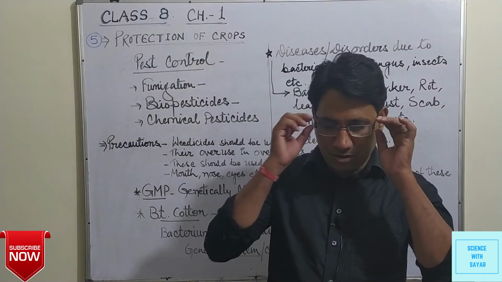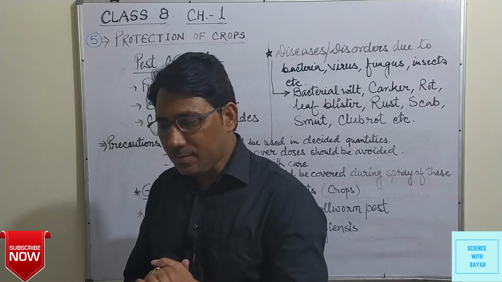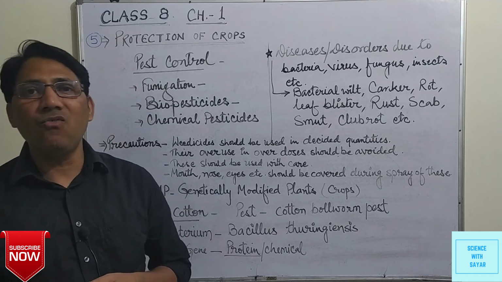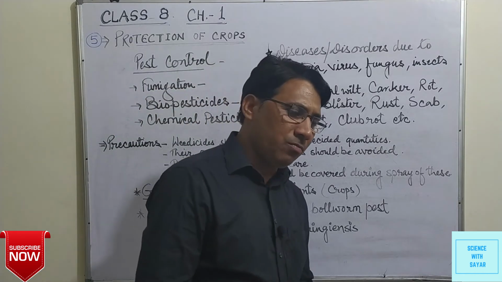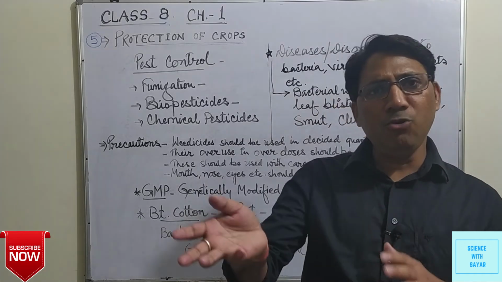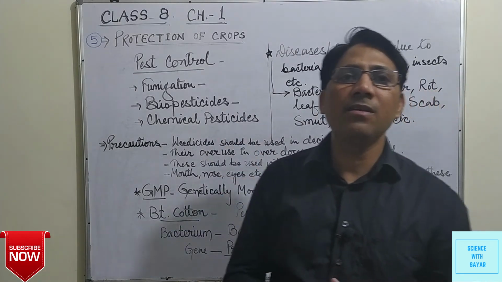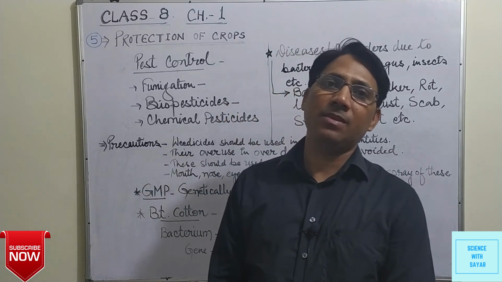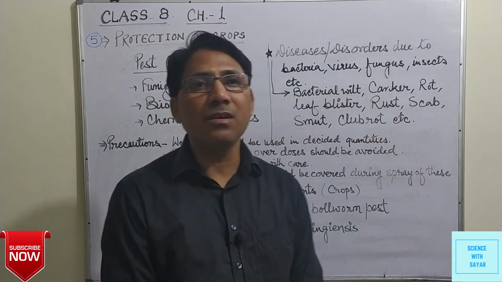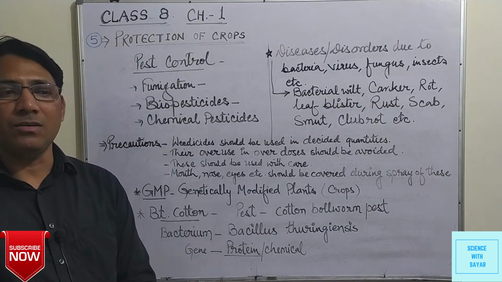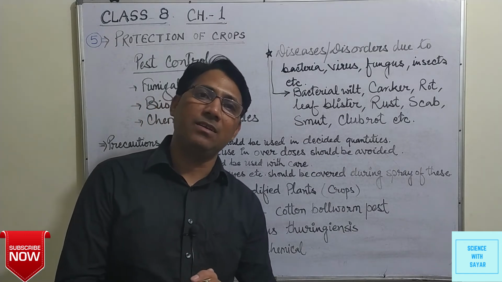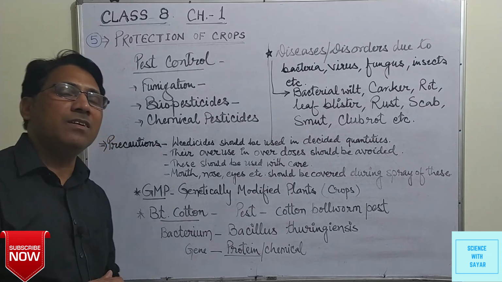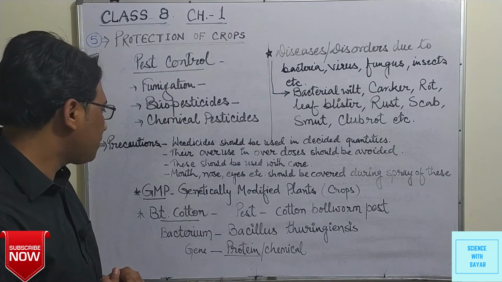In some plants, the diseases are caused by virus, bacteria, fungus, etc. So by introducing a new gene in their DNA, we can modify them genetically. So this type of crops in which a new or desirable gene is introduced in these varieties are known as genetically modified crops.